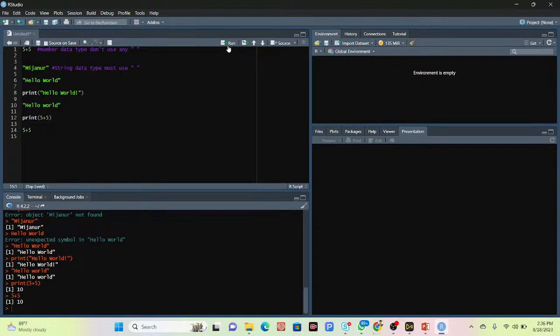Okay, so after that we talk about the comment. Comments can be used to explain our code. When you want to put a comment, we just use the hash sign. A hash sign makes it a comment. It's not executed.